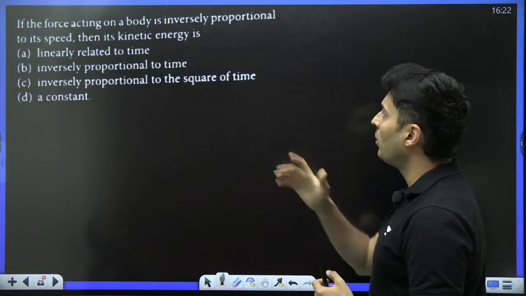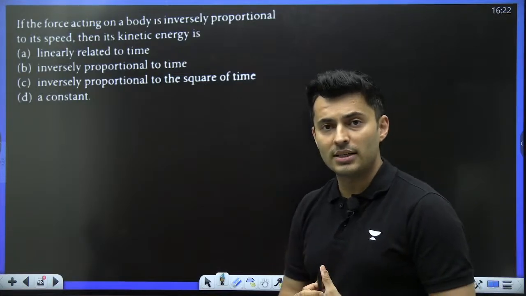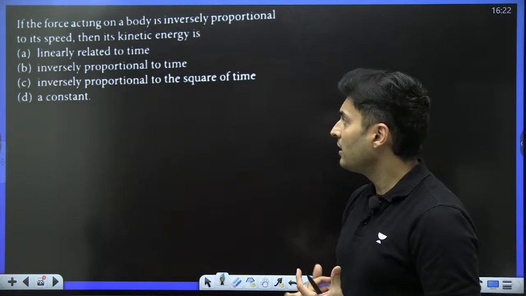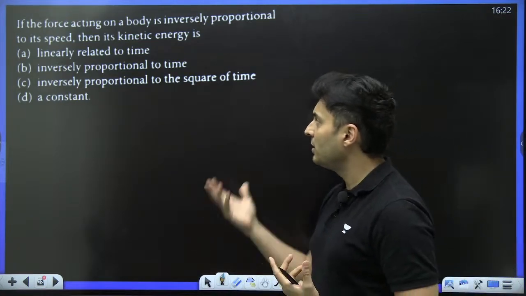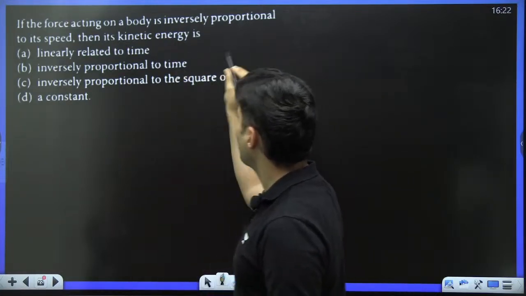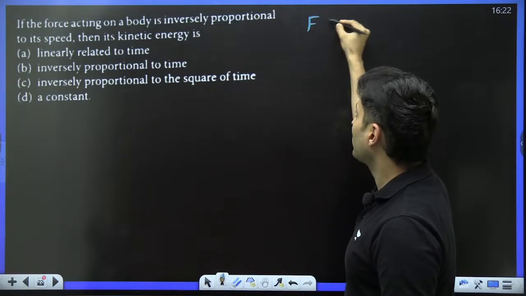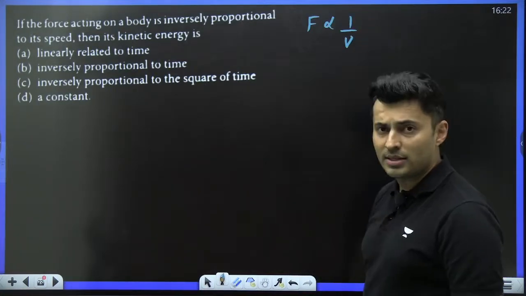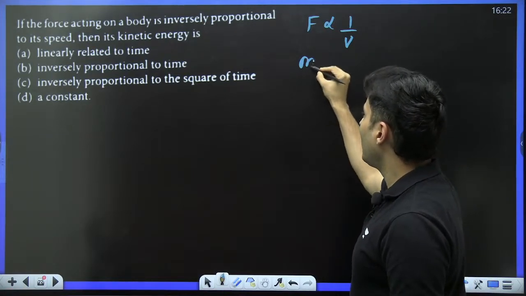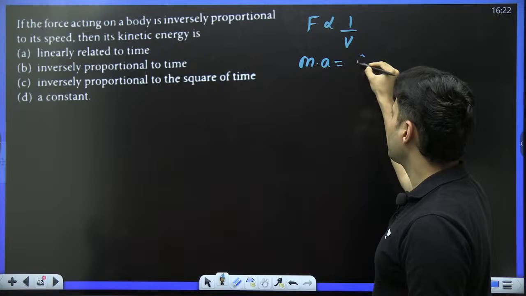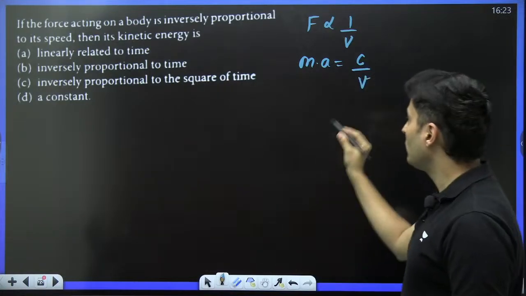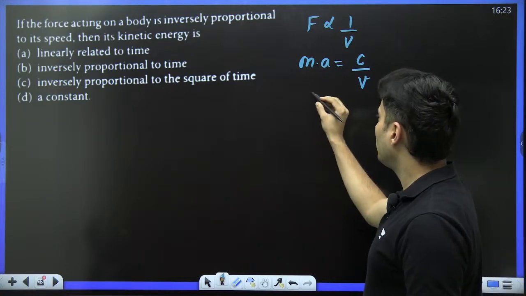The force acting on a body is inversely proportional to its speed. Then the kinetic energy is linearly, inversely, constant, whatever. It is clearly mentioned that the force is inversely proportional to the speed. Now just play around with this. Force is m times a, proportional to 1 by v. Instead of that, I'll write constant by v. Replace the proportionality with equality. That's all I've done. Now just rewrite this.